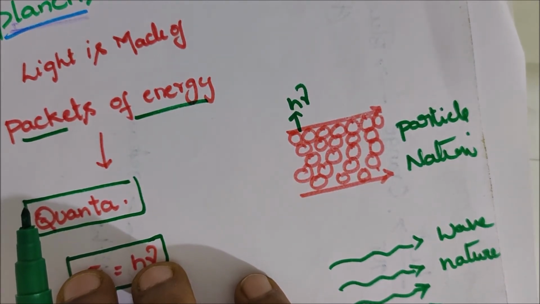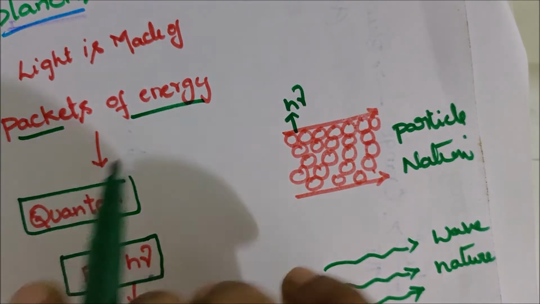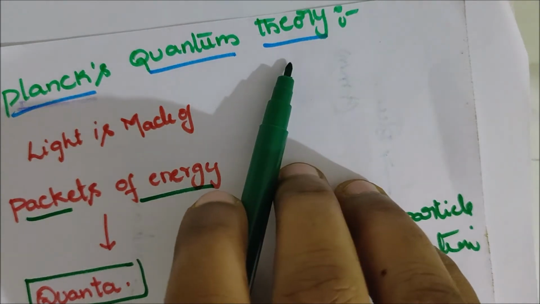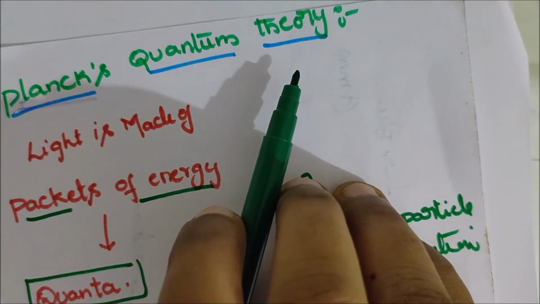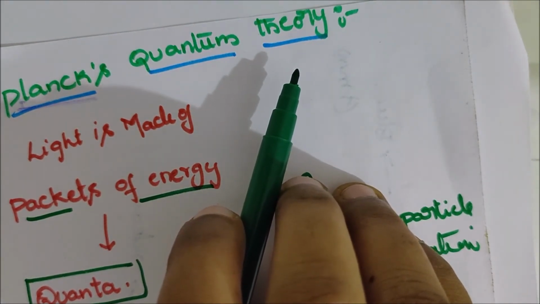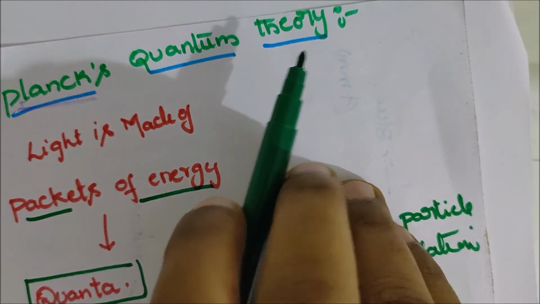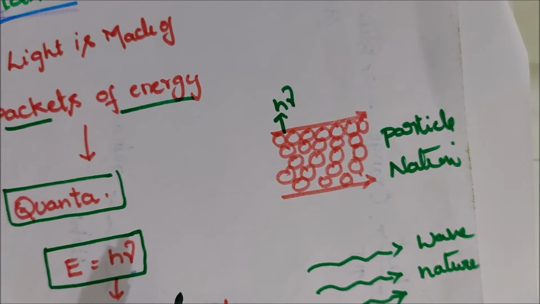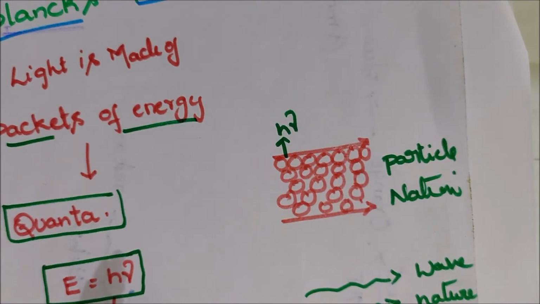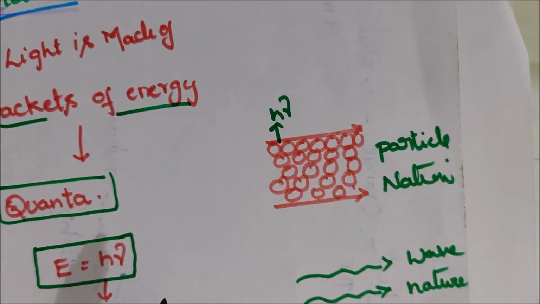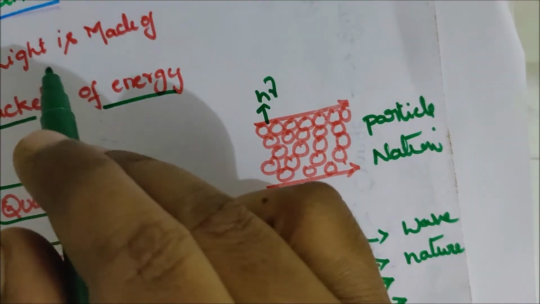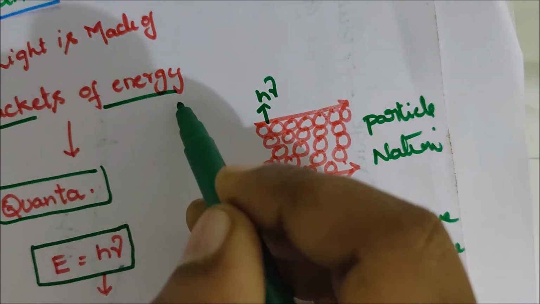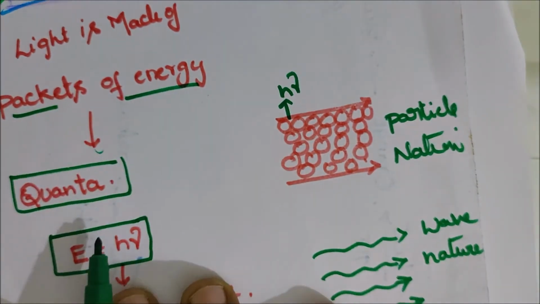To explain these radiations, Max Planck put forward a theory known as Planck's quantum theory. The main points of quantum theory are as follows. A substance radiates or absorbs energy discontinuously, in the form of small packets. Light made up of packets of energy is called quanta.